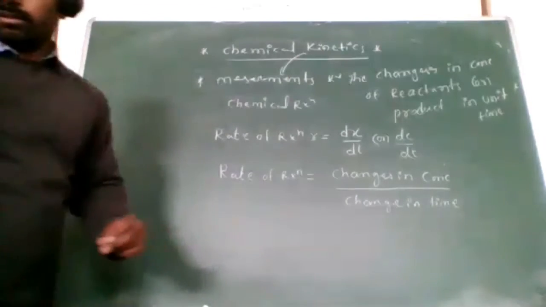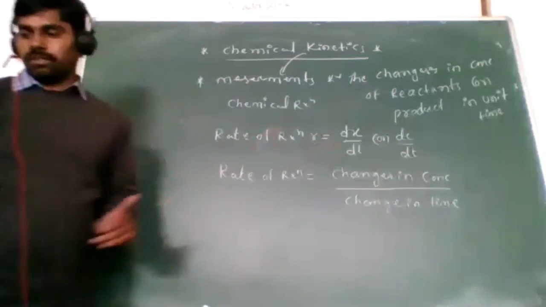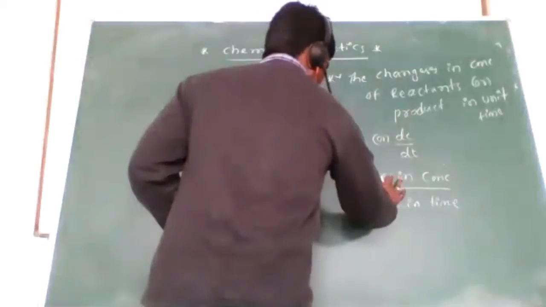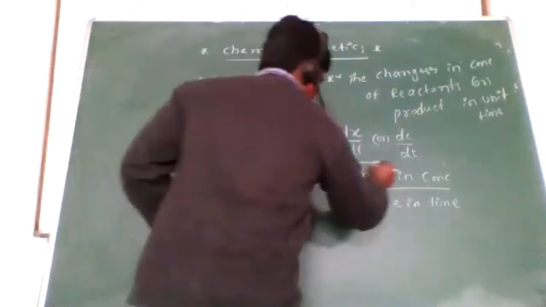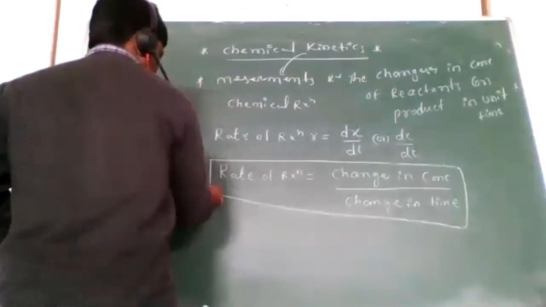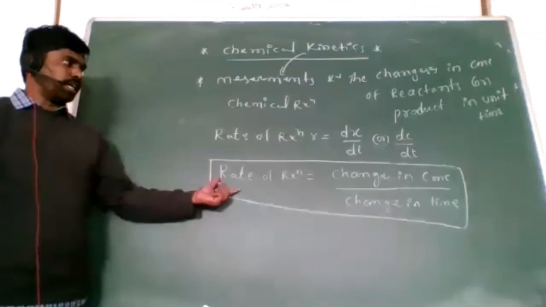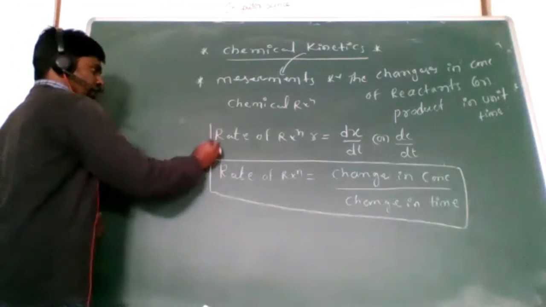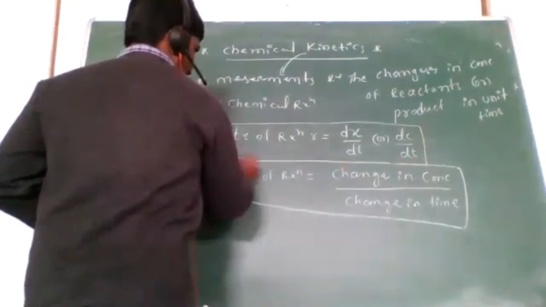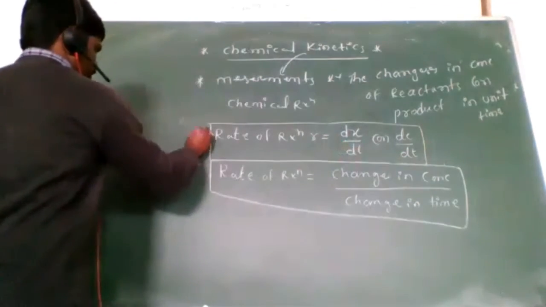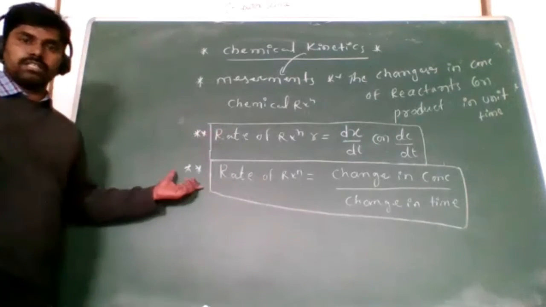Change in concentration, change in time. This is the rate of reaction. When concentration changes with the change in time, that is what we call the rate of reaction. So this is the mathematical formula, rate of reaction dx by dt. Clear? Written this one now?